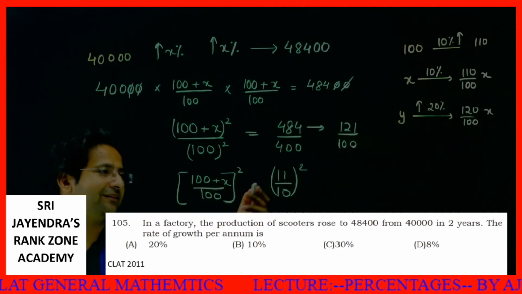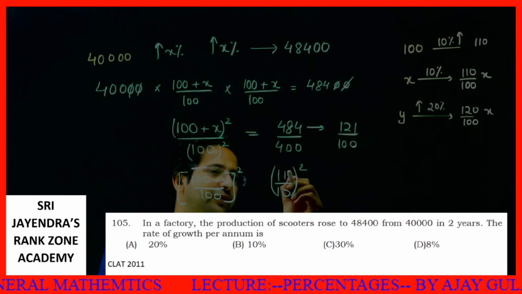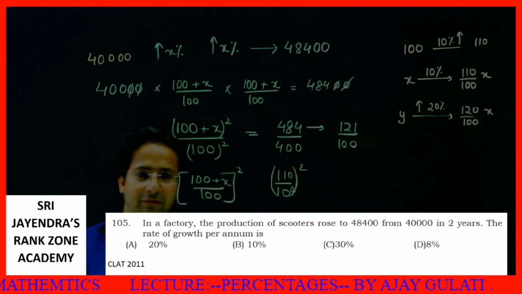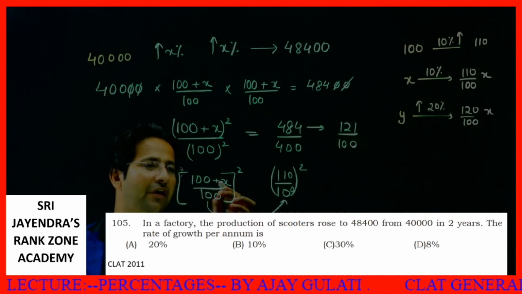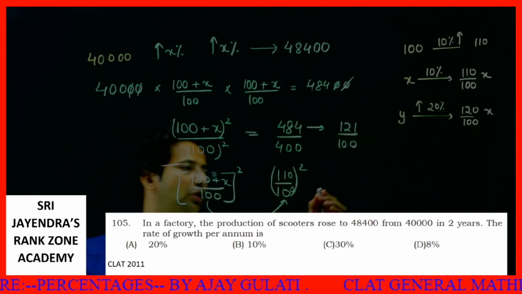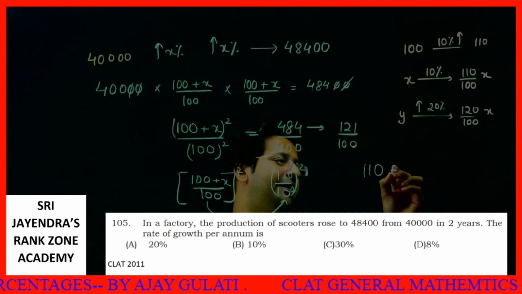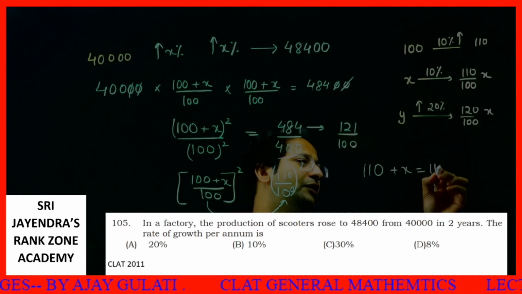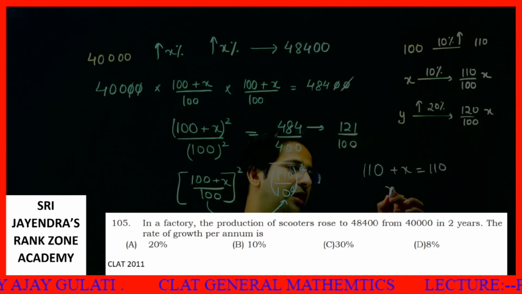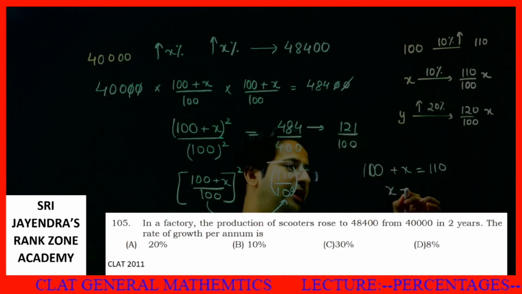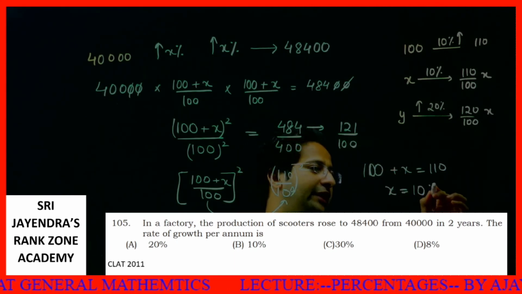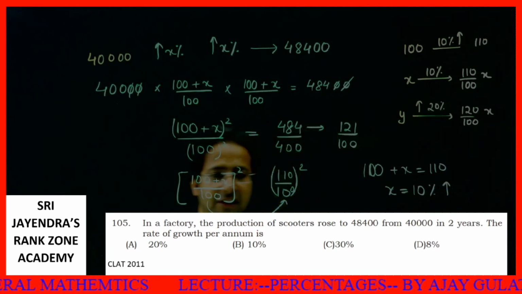Rather than writing this as 11 upon 10, what I should do is write it as 110 upon 100. Now the things tally. This is 100, this is also 100. 100 plus X is equal to 110. So from here I can say 100 plus X is equal to 110, or X is equal to 10. Therefore, 10% increase in each year.